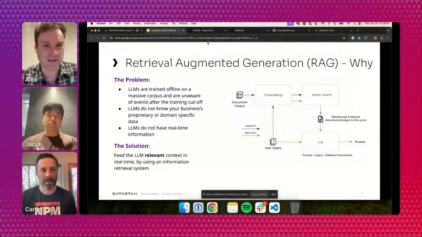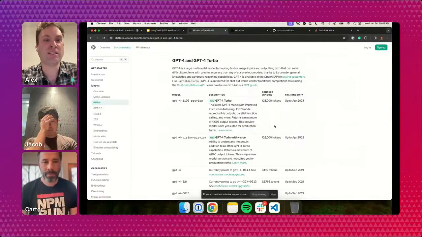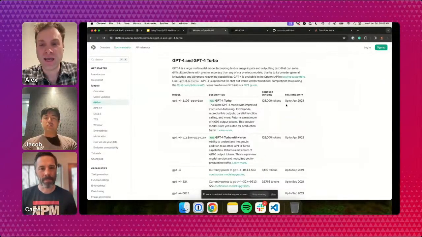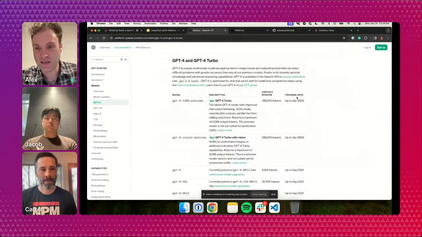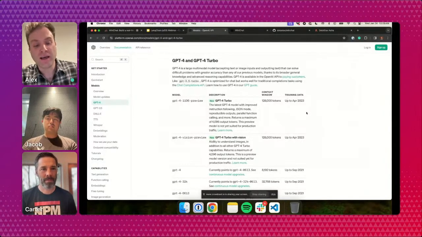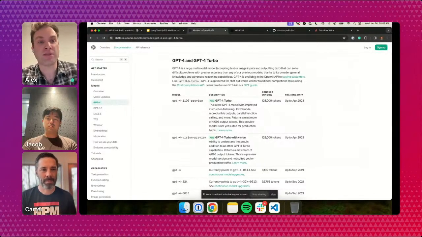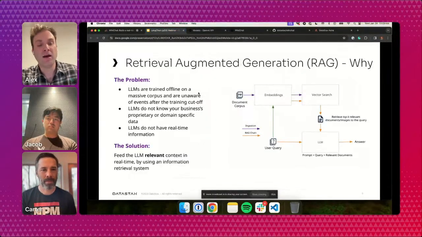A really easy way to understand this is by looking at the documentation on OpenAI models. On the right, you can see there's this training data field. This is basically the cutoff date: these LLMs are trained on all data up to April 2023. So if you wanted access to any Wikipedia data after April 2023, you would have to tell the LLM about it, insert it into the prompt, which is why RAG is necessary.